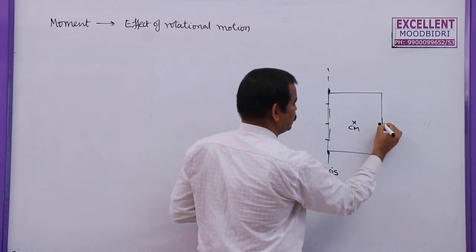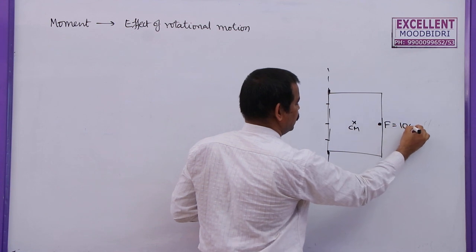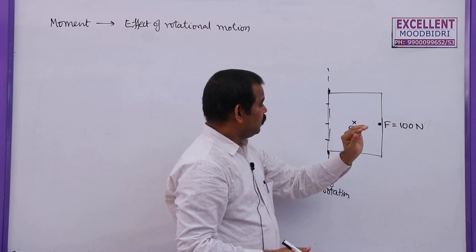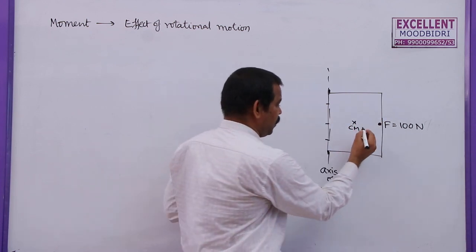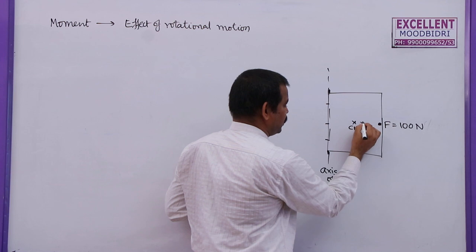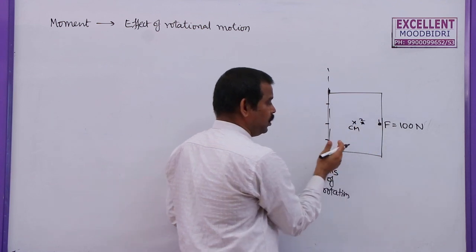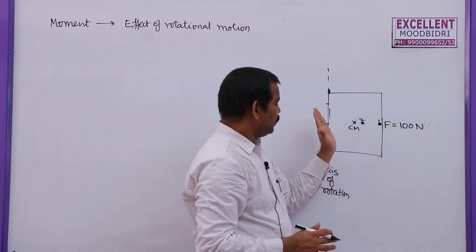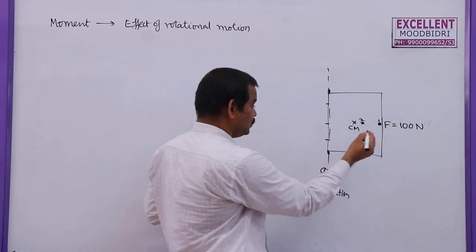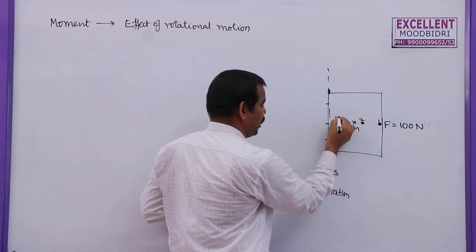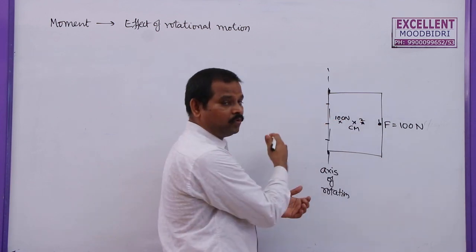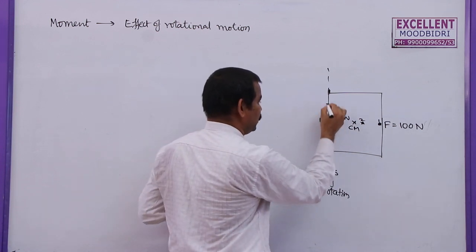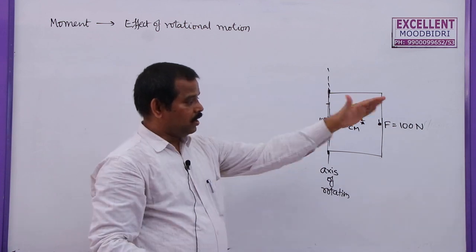So, if you apply force here, let us say the force acting on this one is 100 newtons. If you apply 100 newtons force, we can rotate the door easily. If you apply 100 newtons force somewhere nearer to the center of mass, somewhere here at point 2, then 100 newtons force is not enough to rotate this door. Similarly, if you apply 100 newtons only here, you cannot rotate the door easily. And if you apply 100 newtons along the axis of rotation, you cannot rotate the door.